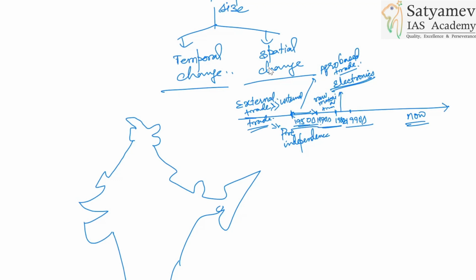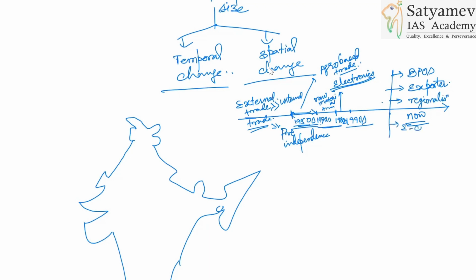All right, and 1990s to now, you will have BPOs. We have become an exporter also. Earlier, we were only an importer if you talk about external trade. So regionalization, personalization of trade.